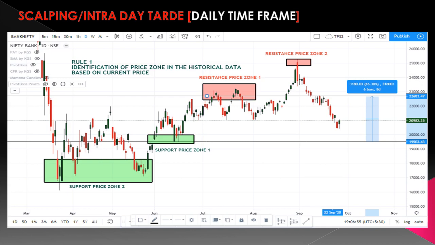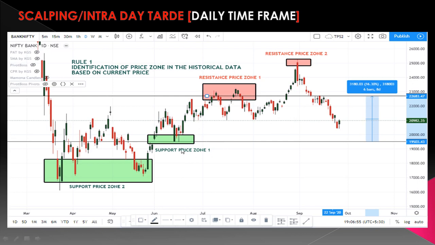We have to identify the price zone based on the current price. See here, the current price is 2982, right? From this current price, where the support price zone is available, where the resistance price zone is available.